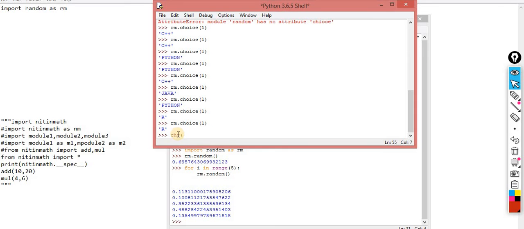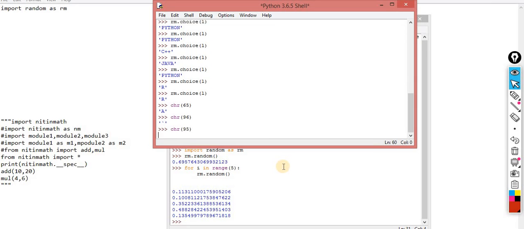So go back to your string concept. If I write chr of 65, what output will I get? I will get A. If I write chr of 96, sorry, I think the last value is 95.